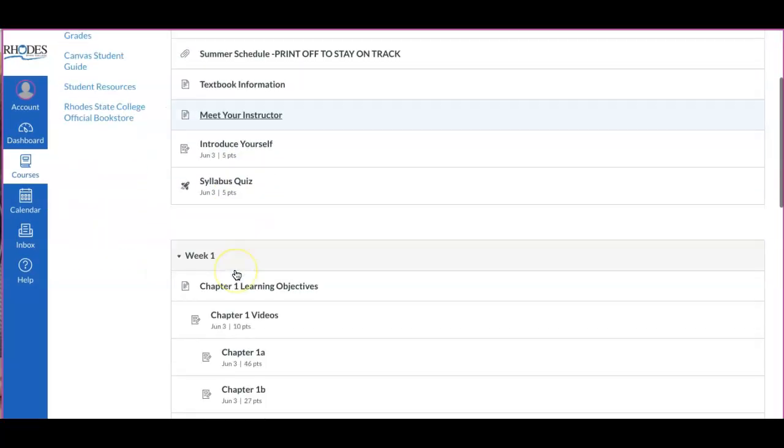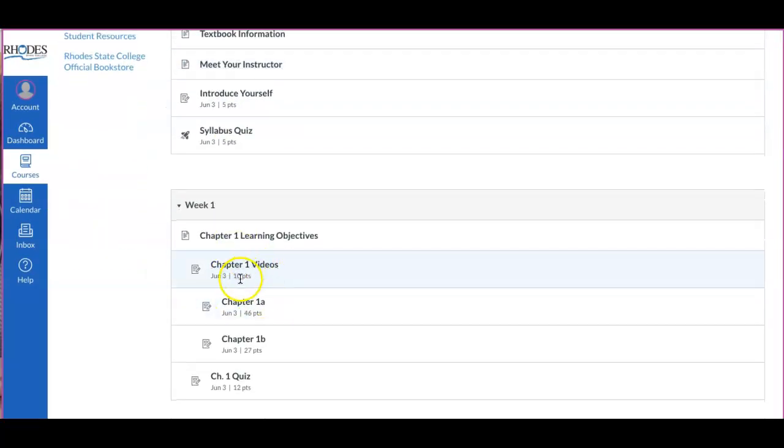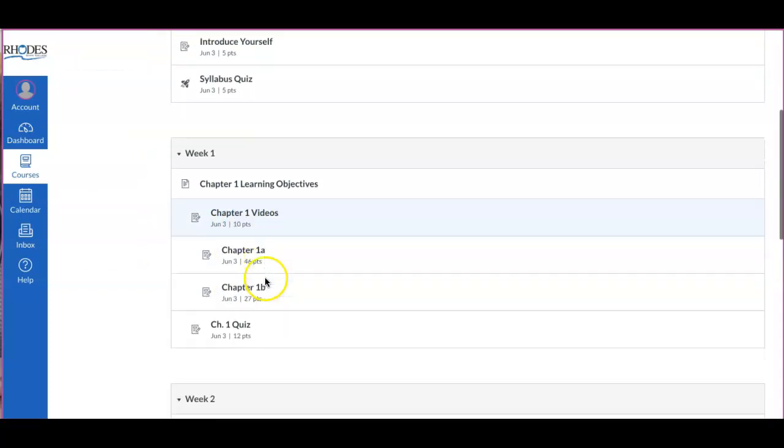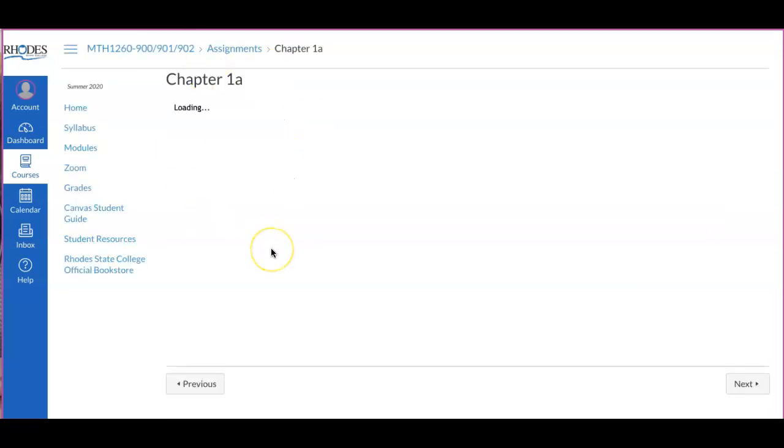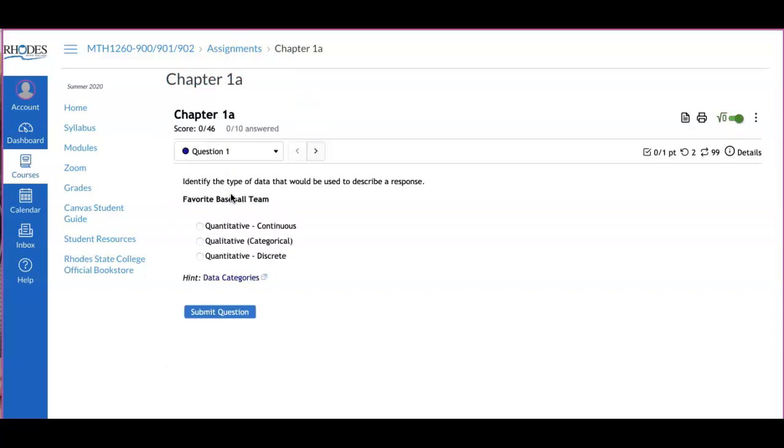Okay, they don't take real long. And then the Edpuzzle questions will give you 10 points for watching that video. Then your homework for chapter 1, you're going to click on this one. It's going to take you right to what's called My Open Math. It's embedded in Canvas. You don't have to download anything separately. You'll just hit Start Assessment and the questions will be there.